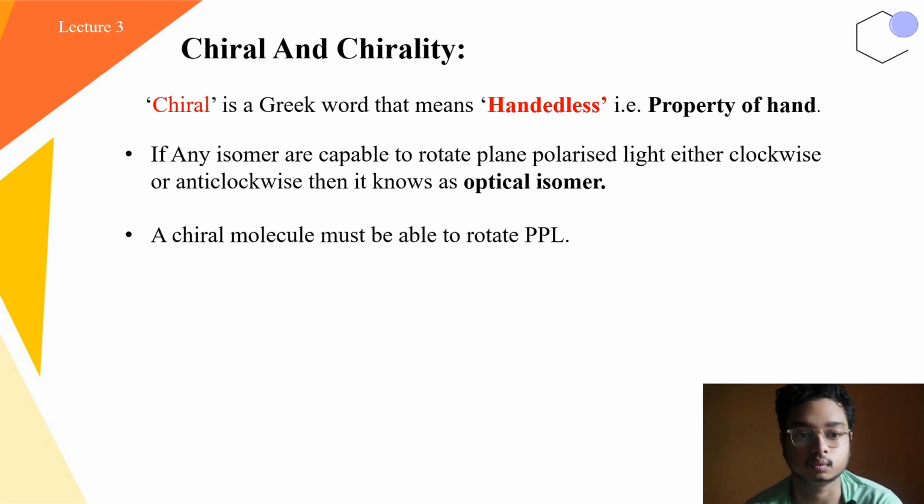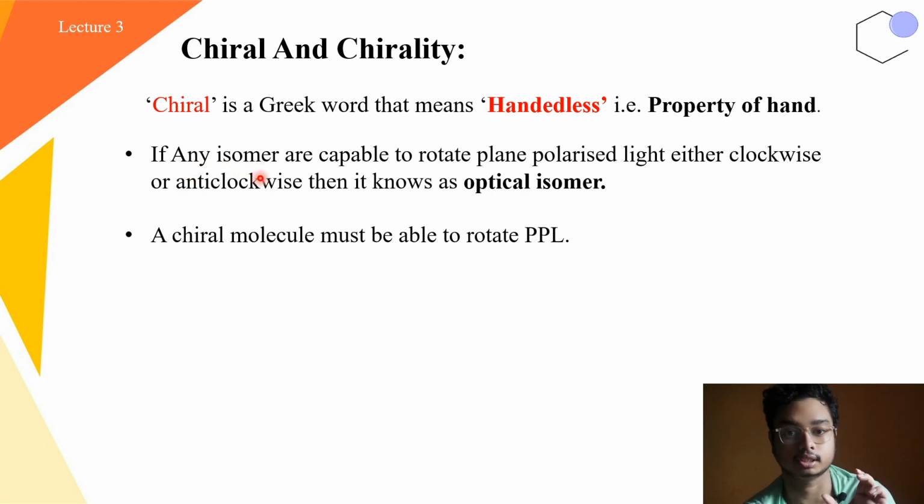The word chiral is a Greek word that means handless, or property of hand. We'll discuss later why it is called a property of hand, but before that I want to emphasize the thing about optical isomers. See, it is clearly written here that